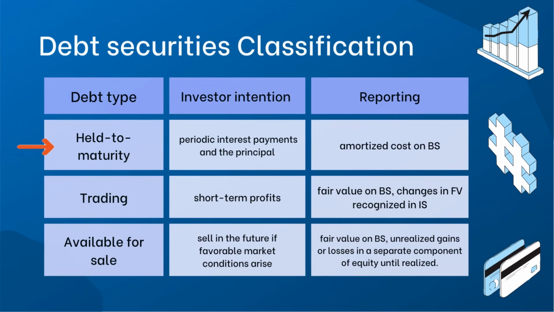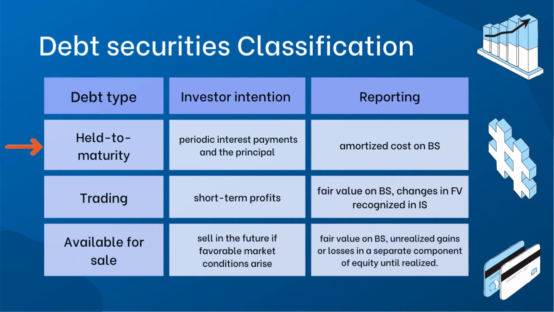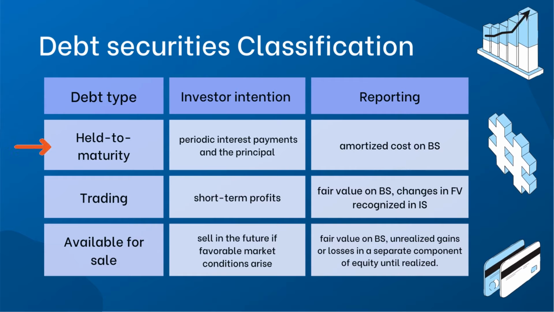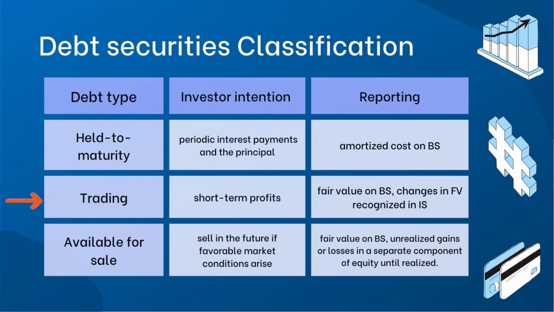Held to maturity: these are debt securities that the investor intends to hold until maturity. They are typically acquired with the intention of collecting both periodic interest payments and the principal amount at maturity. Held to maturity securities are reported at amortized cost on the balance sheet. Trading debt securities are those bought and sold with the intention of generating short-term profits from price fluctuations. These securities are actively traded on the market, and any changes in their fair value are recognized in the income statement. Trading securities are reported at fair value on the balance sheet.